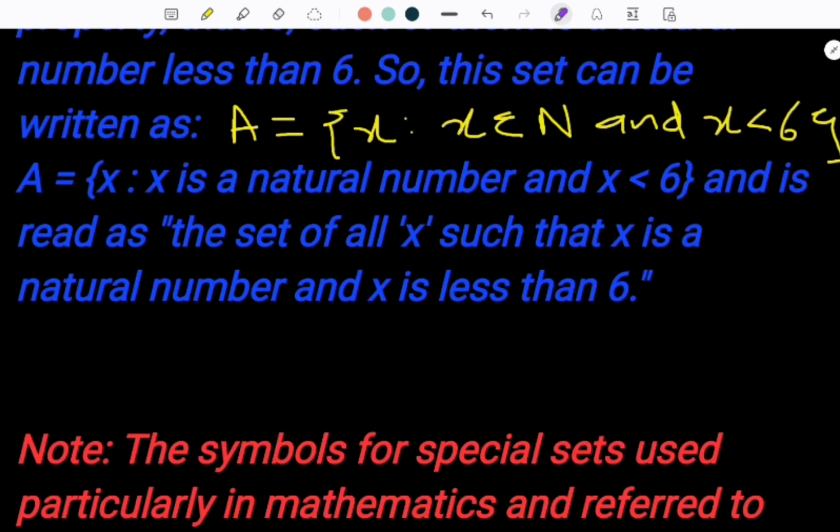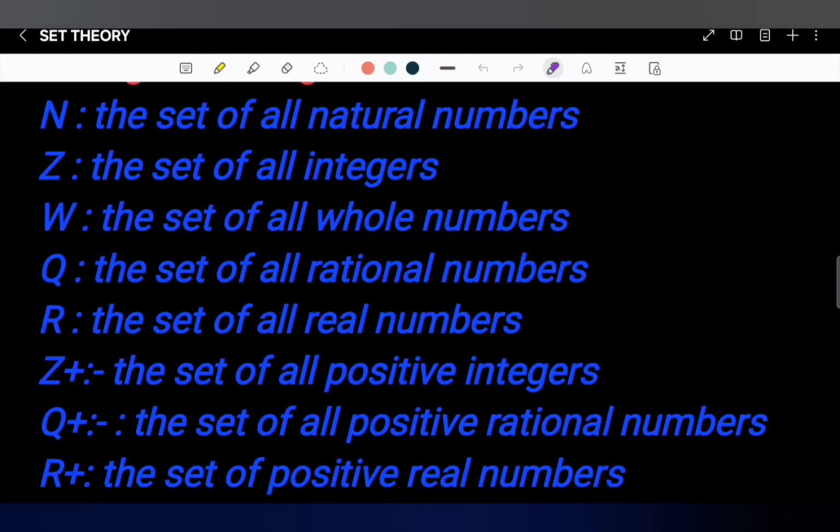You can also represent it in this form. Let A equals X, where X belongs to N. We all know that N represents the natural numbers and X is less than 6. You all must be familiar with the following notations. The capital N represents the set of all natural numbers, that is, the numbers start from 1 to infinity.